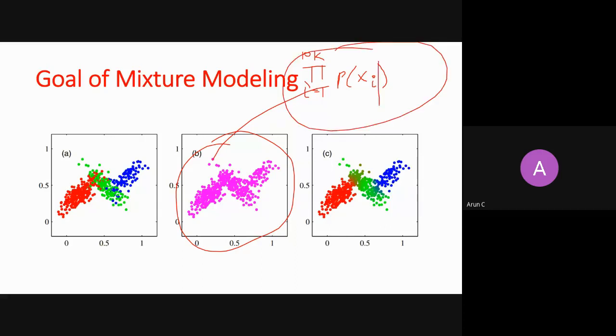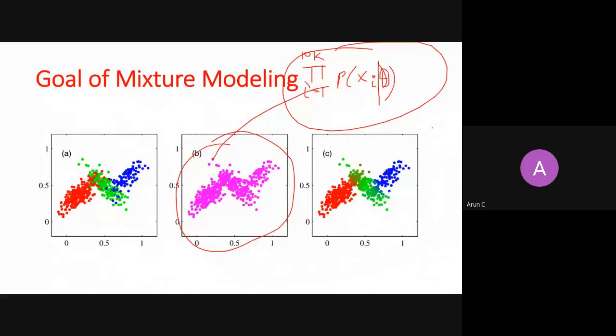Given what? Given your theta. Theta is what? If you have assumed there are k clusters, then there will be mu1, mu2, up to mu k, the means, and sigma 1, sigma 2, up to sigma k, the covariance matrices, and pi 1, pi 2, up to pi k. There will be a probability of seeing that particular cluster.